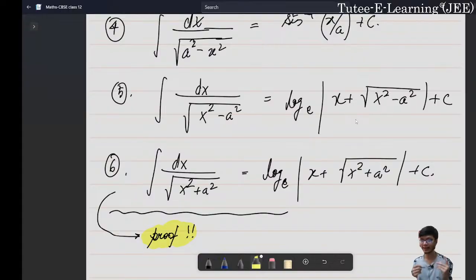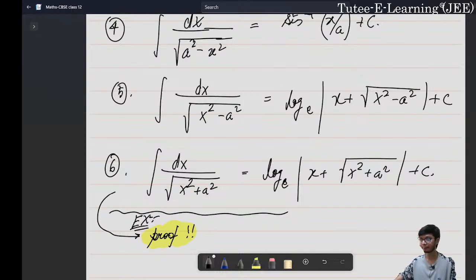So just as an exercise, try to prove all these particular formulas, right? So this would be an exercise, and it is a wonderful exercise, and it will help you to revise the concepts of integration by substitution.